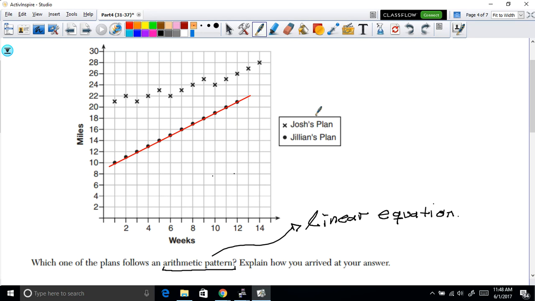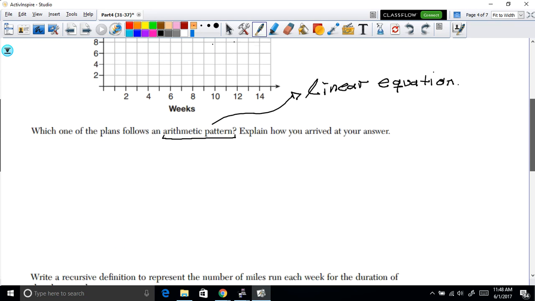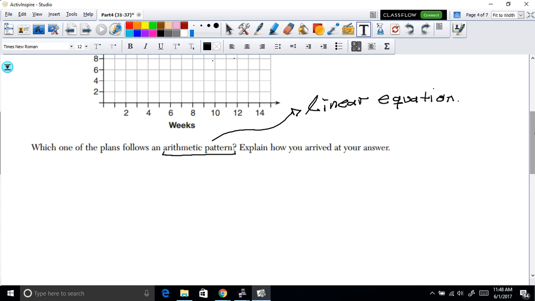So in here, let's write down our conclusion. Our conclusion is that Jillian's plan is the one that follows an arithmetic pattern.